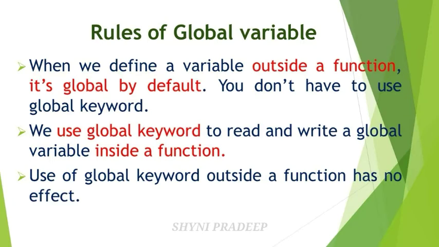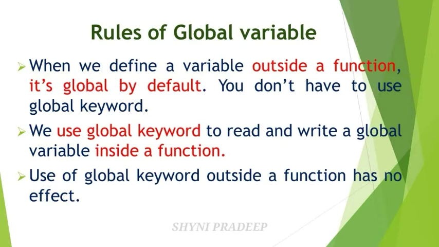And we use the global keyword to read and write a global variable inside a function. So you have to use the global keyword to read and write a global variable inside the function. Use of the global keyword outside a function has no effect, which means if you are creating a variable outside of the function, you don't have to use the global keyword.